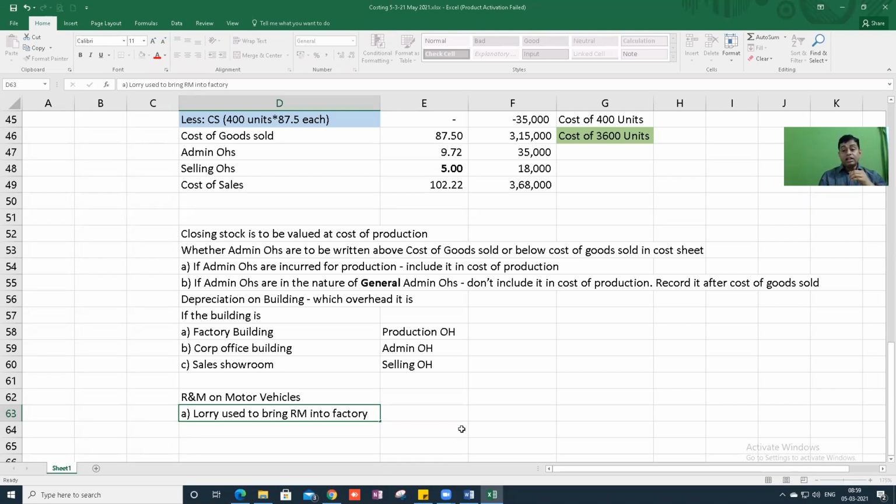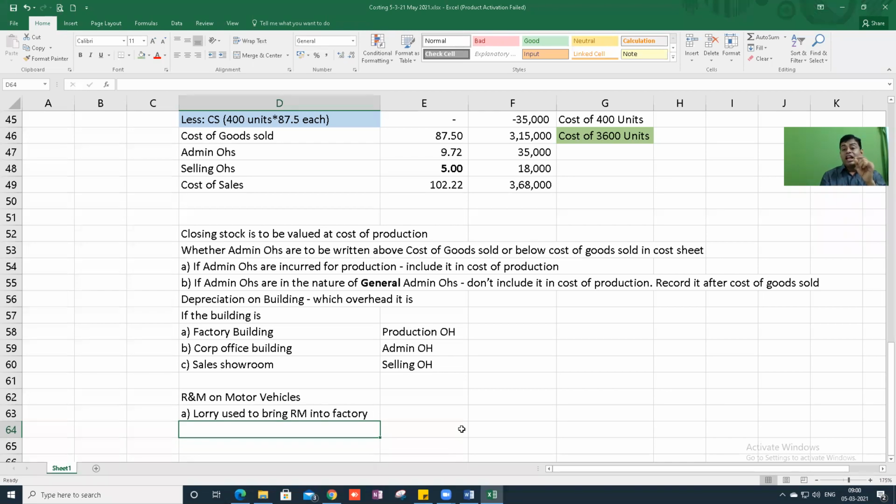Or is it a car which is bringing employees into your office? Nowadays, if you join a company, they will send a cab to your house. That will be administration overhead. If the same motor vehicle is used to deliver goods to customers, then it is selling and distribution overhead.